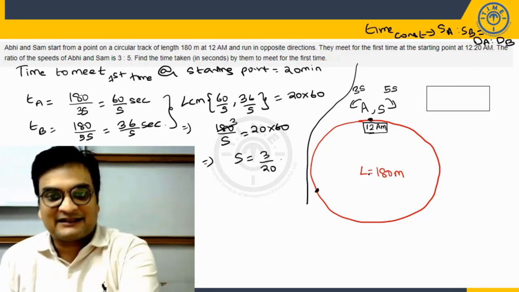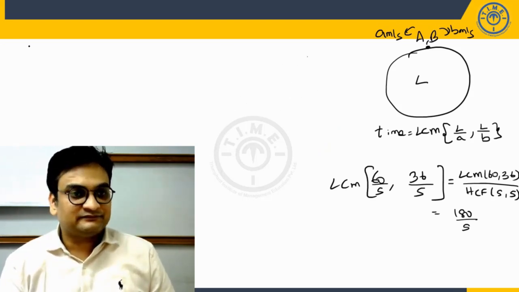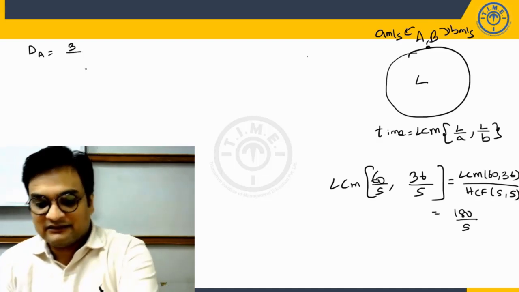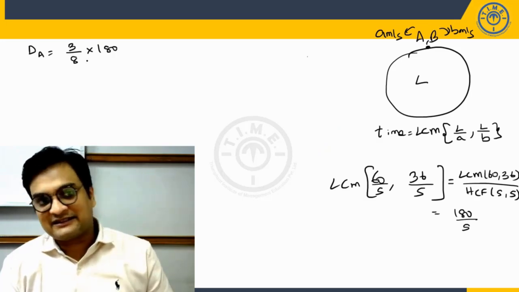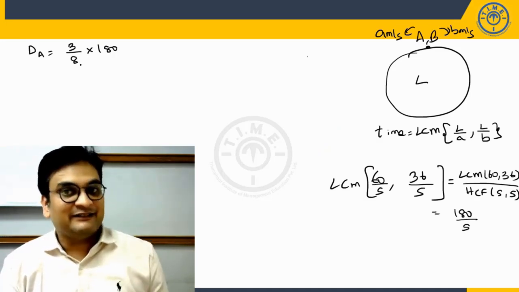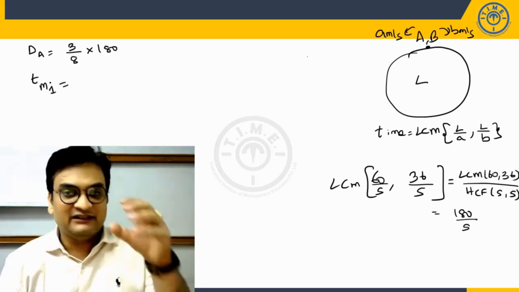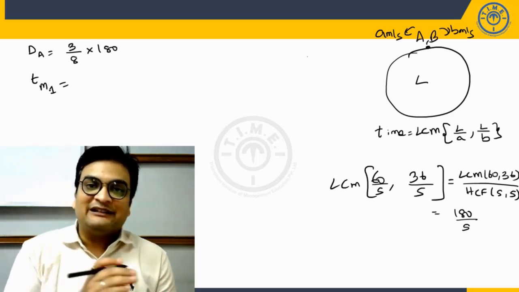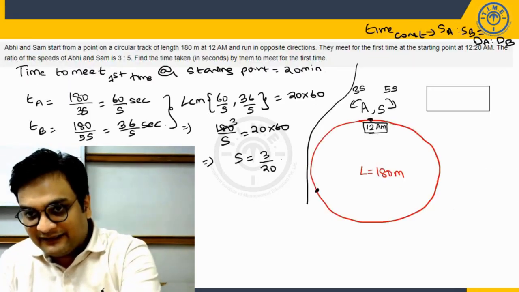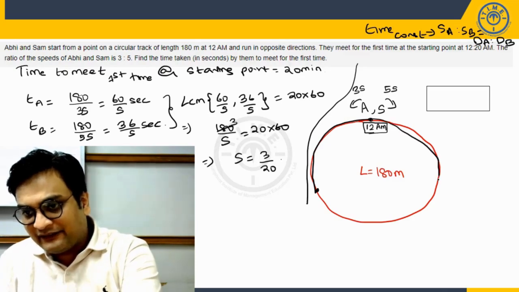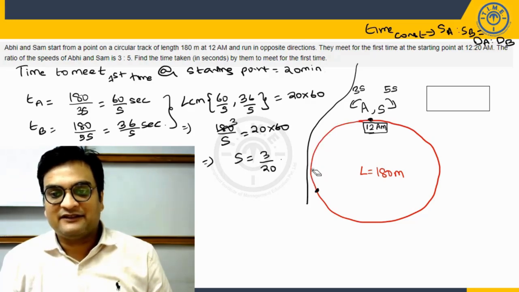Now what does 3 parts mean? Let's continue on the next slide. So thus can I say distance traveled by A is 3 parts, 3:5 is the ratio, out of 3 plus 5, 8 parts into 180. So this is the distance traveled by A. But we have to find the time. So thus can I say time for the first meeting anywhere on the circular track, not necessarily on the starting point. Can I say this time will be nothing but time taken by A to travel 3/8 of 180? Because when A will travel like this, B will travel like this, and they will meet here for the first time, along the circular track. They'll be meeting for the very first time.